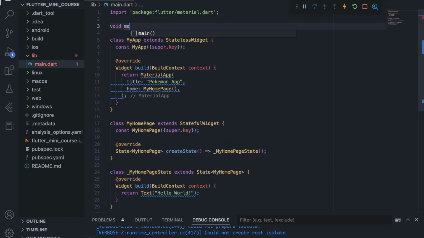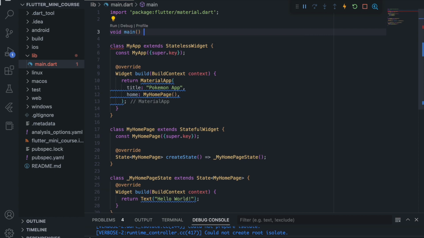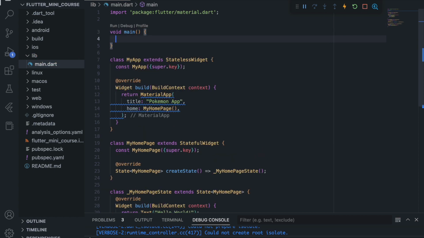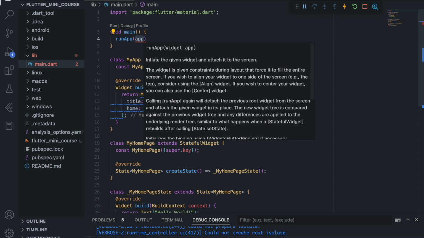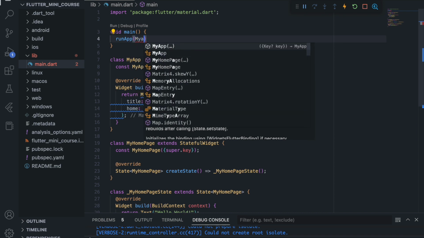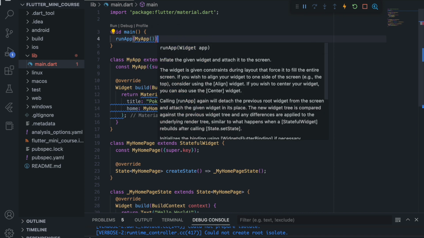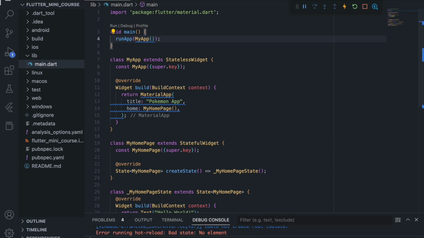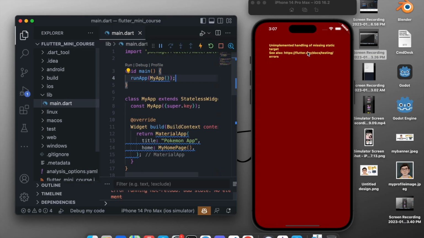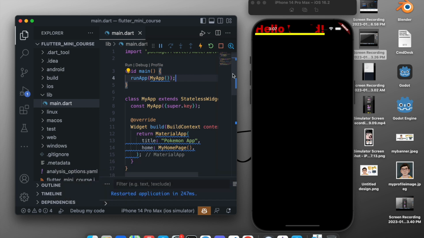So we will create a main function, void main, and inside the main void we will say runApp, and we want to run the MyApp that we just created. So we will run the MyApp and end this line by a semicolon, and we will just again come right here and we will reload, and you can see that we have created the hello world text right here.